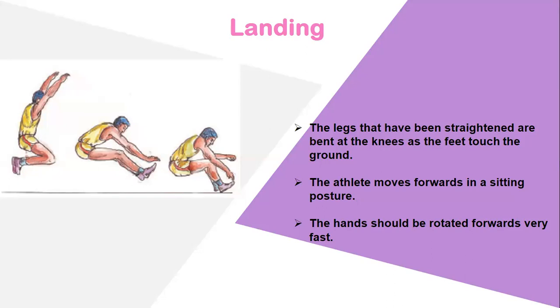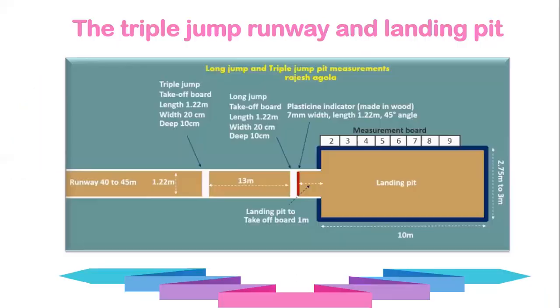We need to take a proper speed when we are starting or approaching the run. After that, we want to have very good body balance, and last we need to finish the landing with both legs. Right? Now we are moving to see here. This is the pitch of the triple jump. Right? Likewise, a long jump.